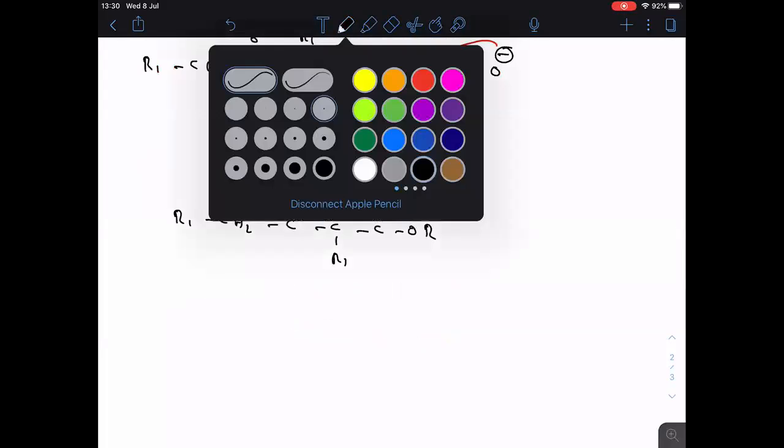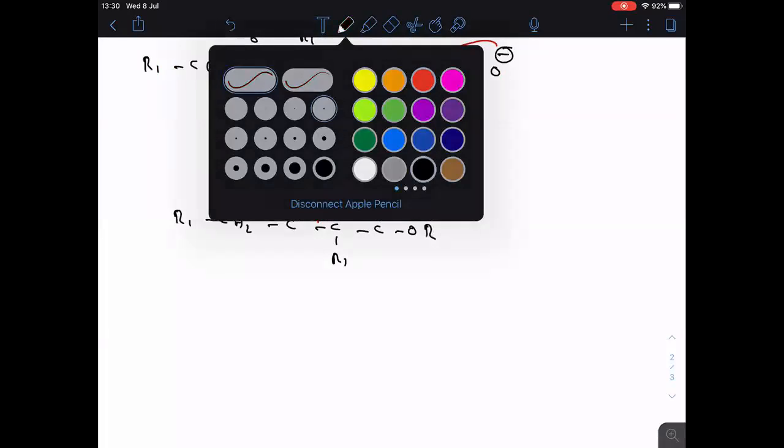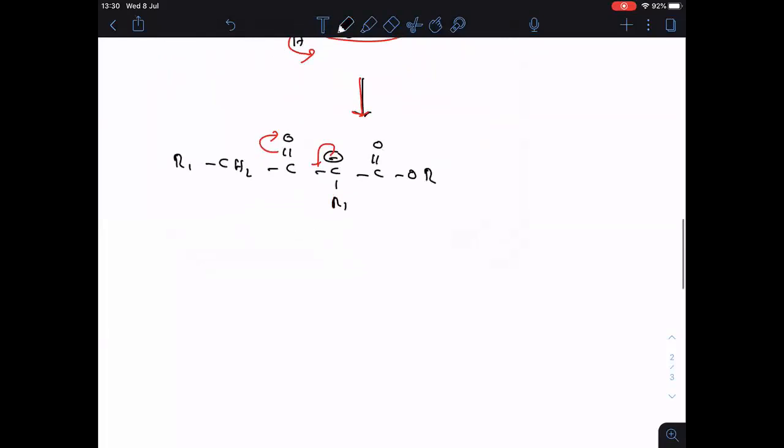Followed. Now, then what happened here? Negative charge will reverse back, then the pi bond will go to the carbonyl oxygen. Okay, then what happened here? R1 CH2 C O minus double bonded C R1 COOR.